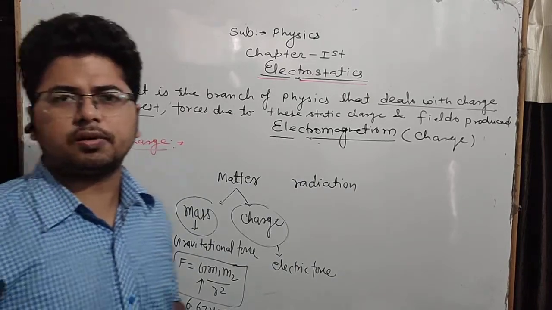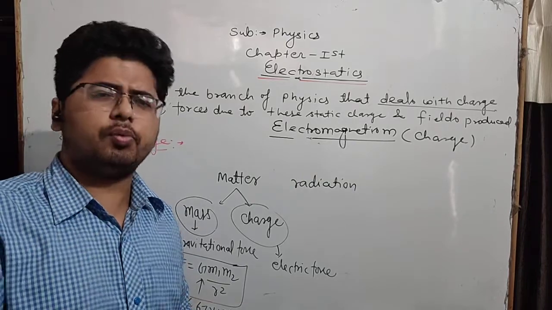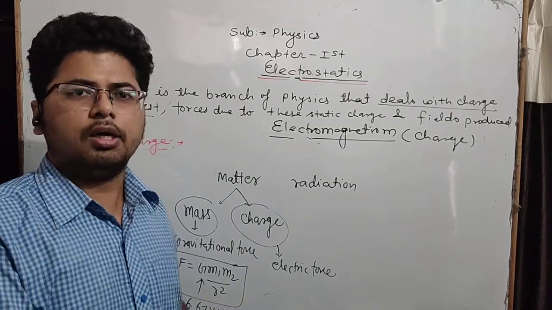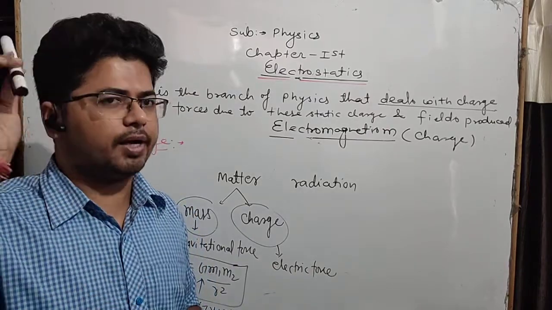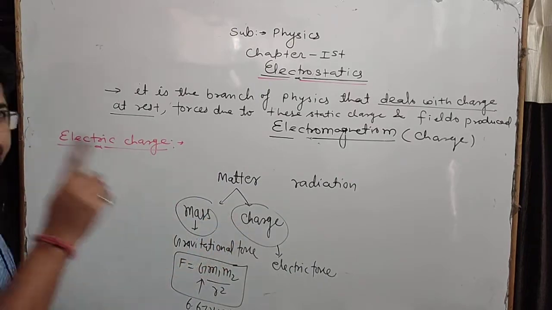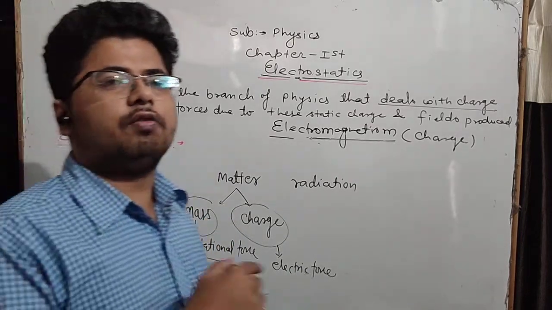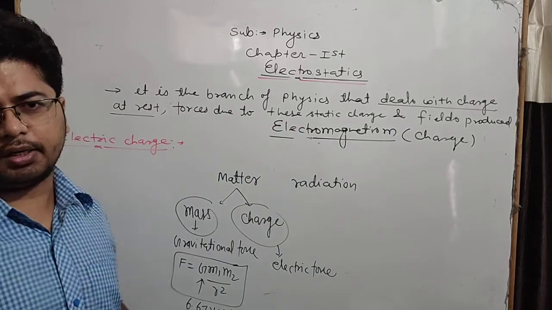So what is the charge? Charge is another characteristic except the mass that is developed on the body and it can apply force on a particle. In the case of a scale, this property was developed by rubbing, by friction. So charge is the characteristic developed on a particle due to which it can apply force on another particle.